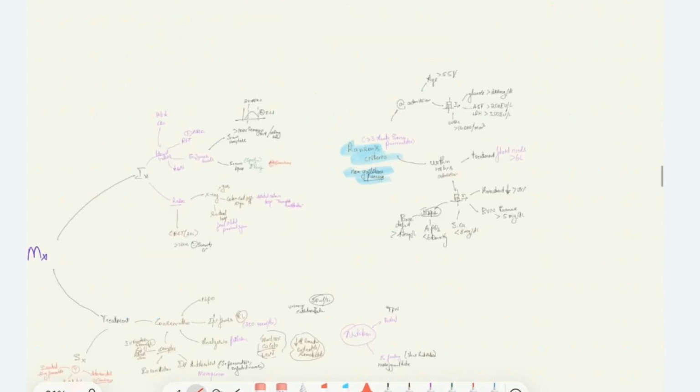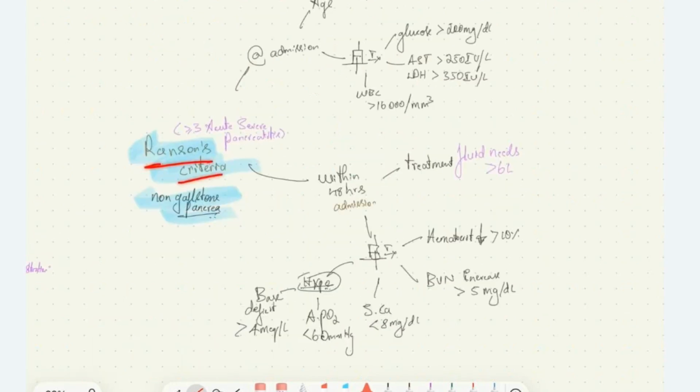Then we have the Ranson's criteria for classifying pancreatitis as acute severe pancreatitis. The Ranson's criteria has two types, that is non-gallstone pancreatitis and gallstone pancreatitis. For gallstone pancreatitis it is different. I am discussing non-gallstone pancreatitis because alcohol intake is the most common cause of pancreatitis in our country. The Ranson's criteria says that if any 3 or more criteria in the following conditions are met, it suggests acute severe pancreatitis.